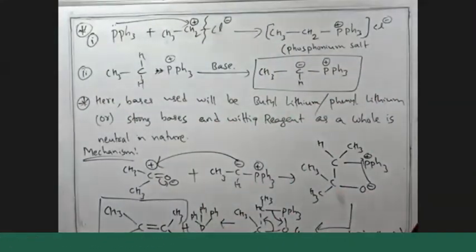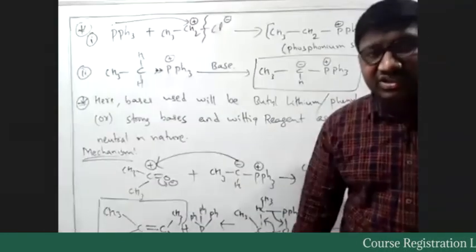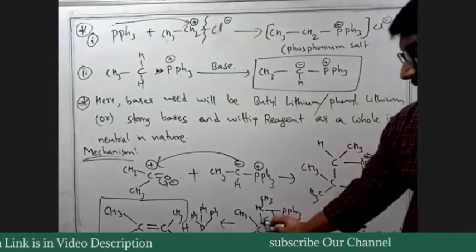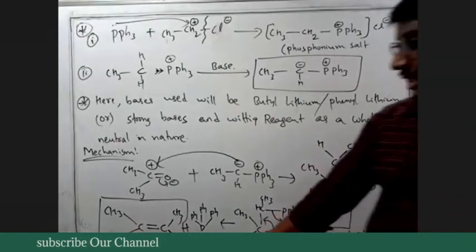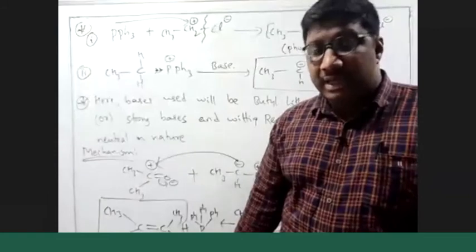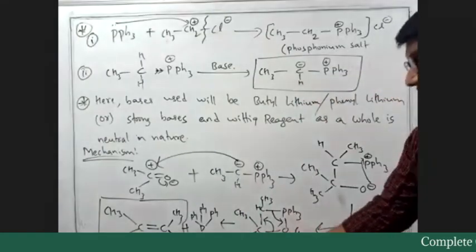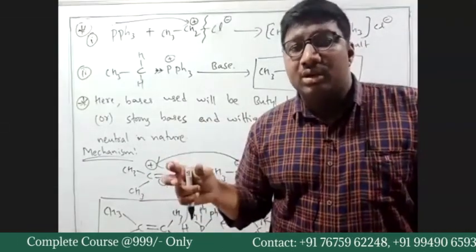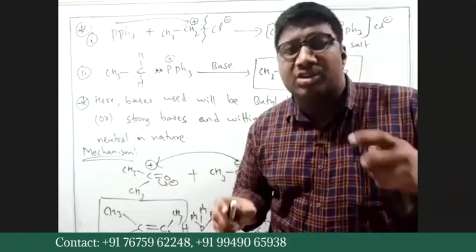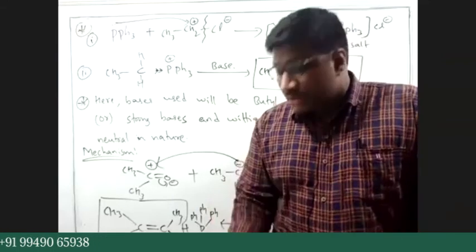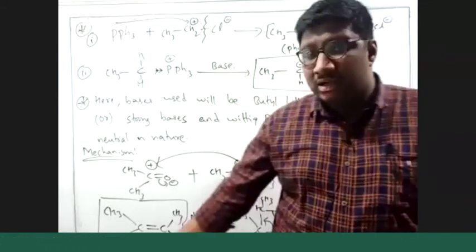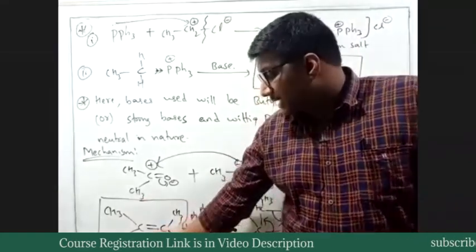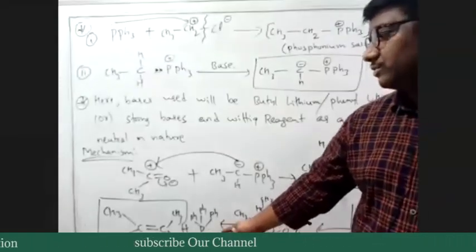The mechanism of the Wittig reaction proceeds through a four-member ring structure. It has ring strain, so it cleaves immediately to form P double bond O. Not only the ring strain, P double bond O is very strong, and phosphorus and oxygen will have a good overlap. That is the driving force of this last step. So the alkene will be formed immediately.